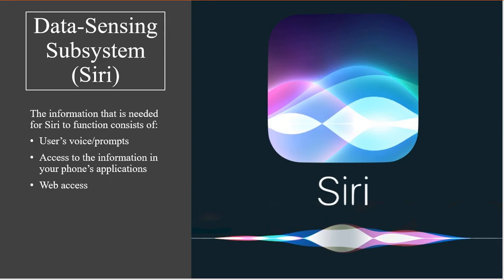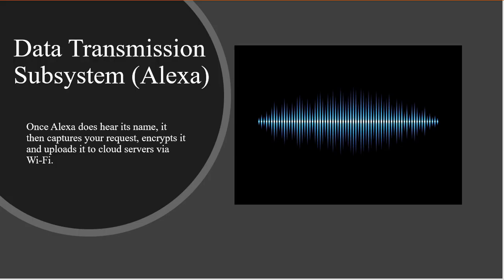Second, Siri has access to the information in your phone's applications. This allows the user to schedule appointments, set alarms, send text messages, etc., simply by word of mouth. Third is the information provided through web access. Using the user's input, Siri can pull up information from various websites to achieve the command.